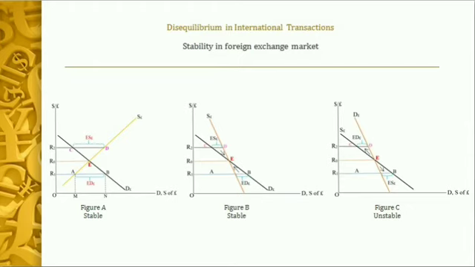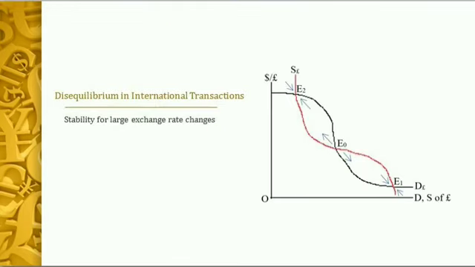Now the beauty of the Marshall-Lerner condition is that it gives us, in terms of the price elasticities of exports and the imports, the condition under which the devaluation or depreciation will be successful in order to cure the balance of payment disequilibrium. This diagram shows the disequilibrium in the international transactions and the conditions for stability for large exchange rate changes.